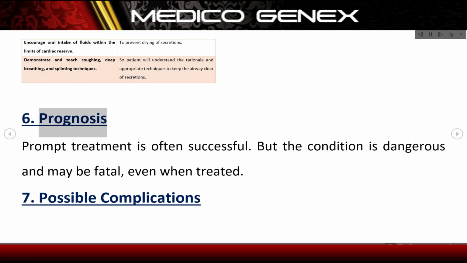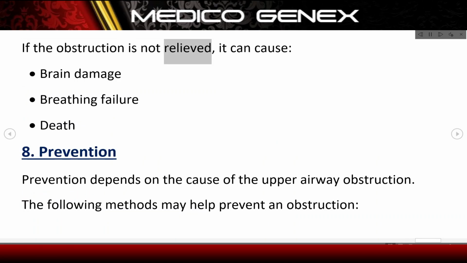6. Prognosis. Prompt treatment is often successful, but the condition is dangerous and may be fatal, even when treated. 7. Possible complications. If the obstruction is not relieved, it can cause brain damage, breathing failure, and death. 8. Prevention. Prevention depends on the cause of the upper airway obstruction. The following methods may help prevent an obstruction.